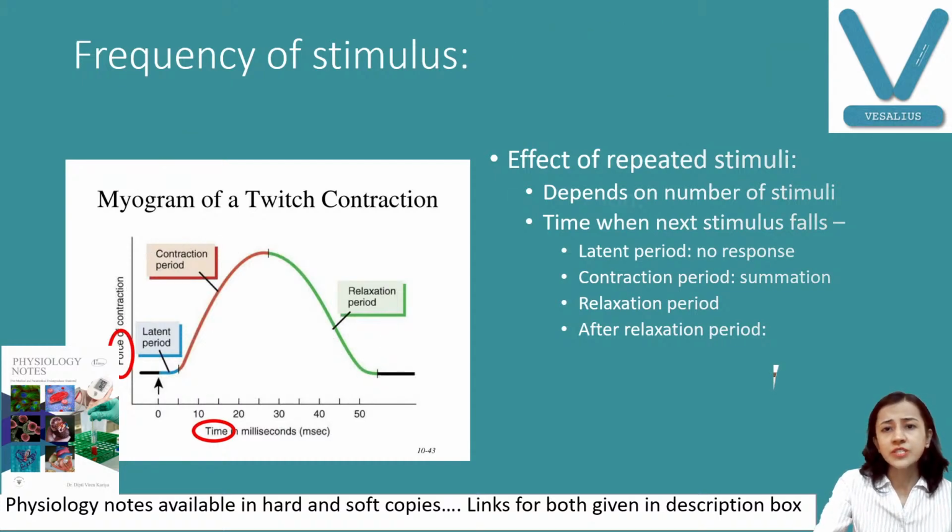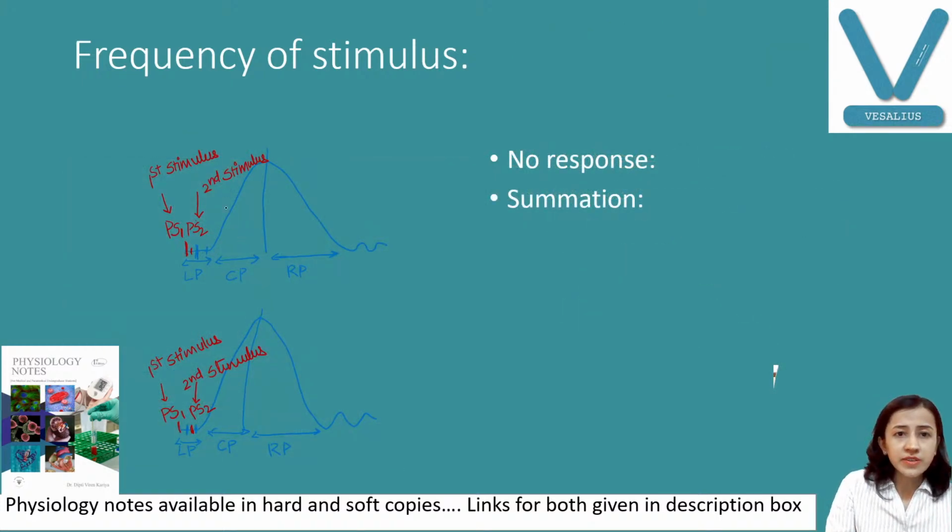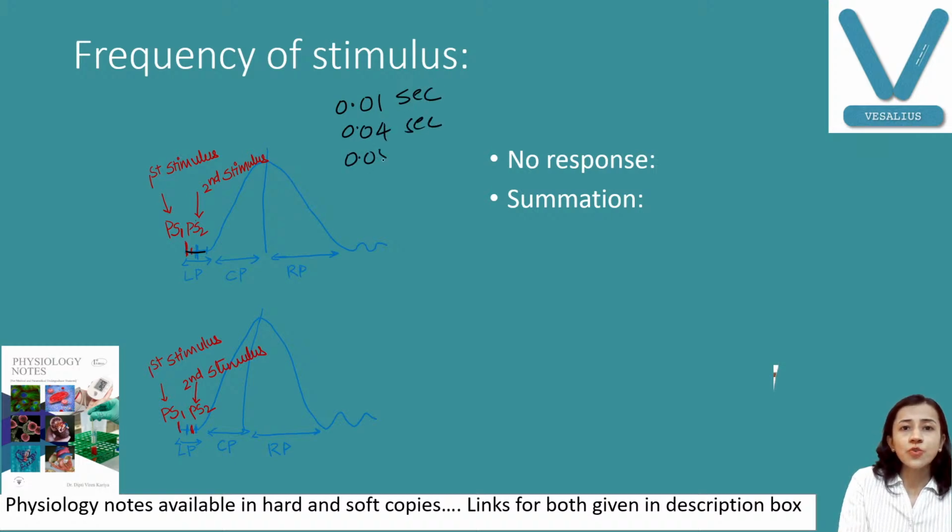Now you can see here, first of all, I think this is not very visible, but I have drawn it like that. Very important, yesterday we discussed the latent period duration is 0.01 second, contraction period is 0.04 second, relaxation is 0.05 second. Suppose we are giving the stimulus in the first half of the latent period, dividing it into two halves, first half and second half. This is the first stimulus.